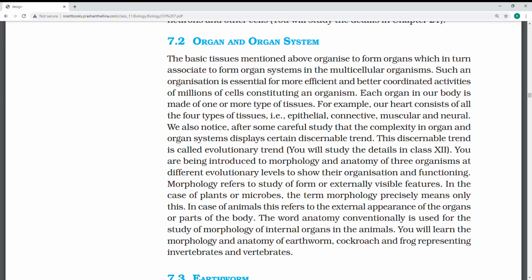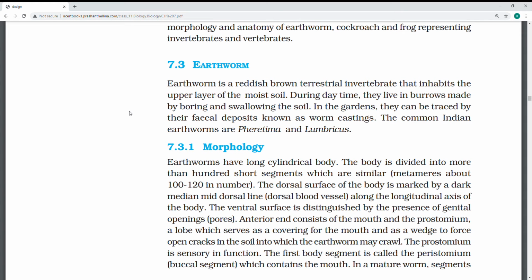Hello students, the next part of animal tissues is a small one, which has organ and organ system. That is what we are going to learn in the earthworm and cockroach: which organ is responsible for what, and the organ systems, like digestion and respiration, in various types. See, first one is earthworm.